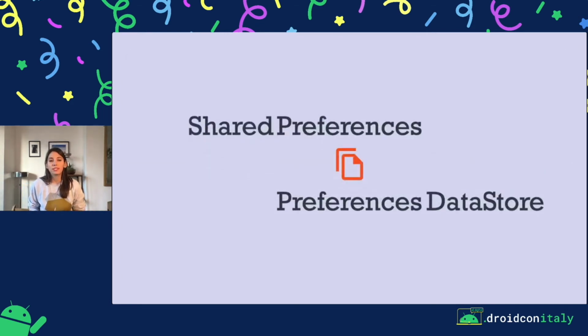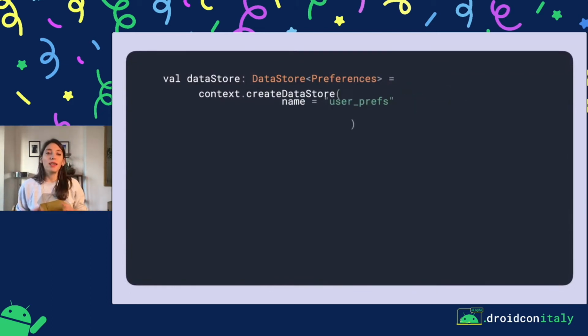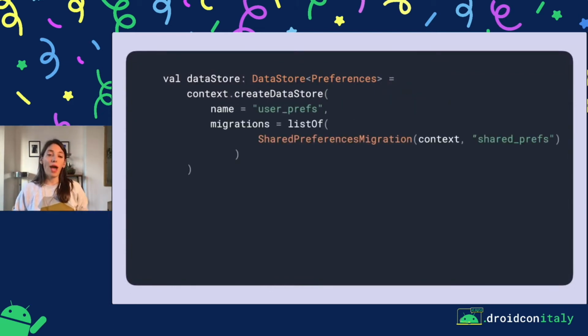So what if you need to migrate? You want to migrate from SharedPreferences to Preferences DataStore. Well, to do this, in createDataStore, you add a value for the migrations parameter. More precisely, you create a new instance of a SharedPreferencesMigration, passing in the context and the name of the SharedPreferences file.